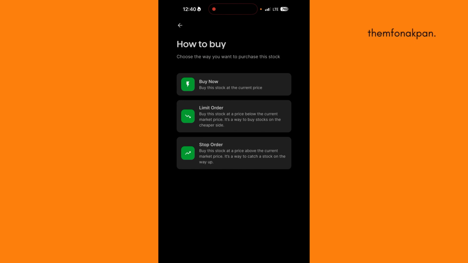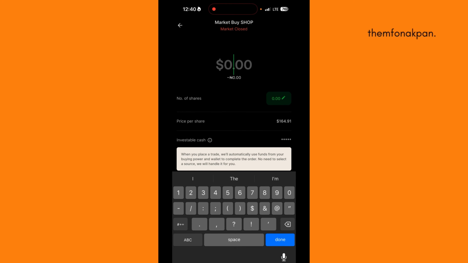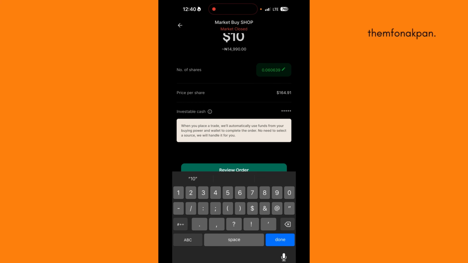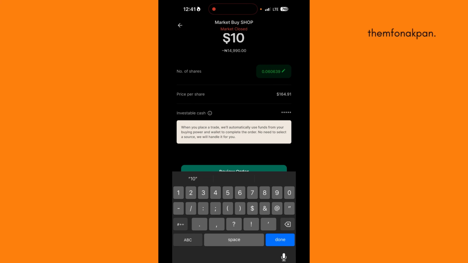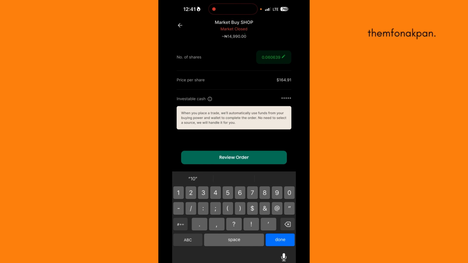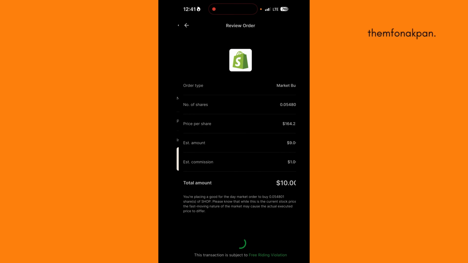So we want to click on buy now. Okay, we want to buy the stock for $10. 14,990 naira for naira. It's also going to show you the number of shares you are buying, 0.060639. Okay, and the total amount per unit, which is this. Okay, the next thing you want to do is to click on review order.